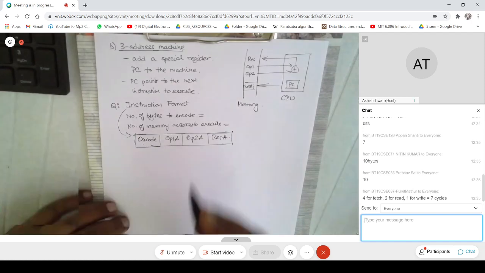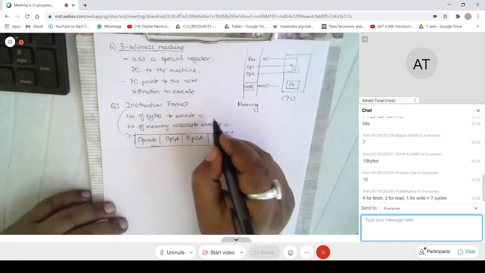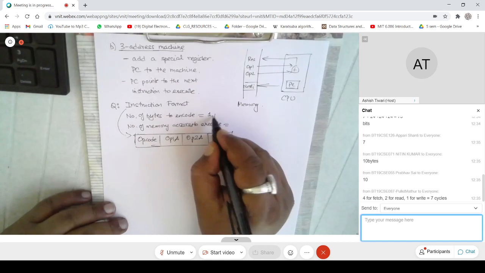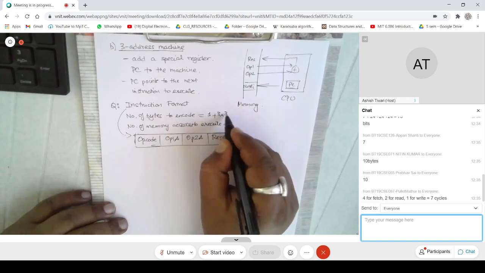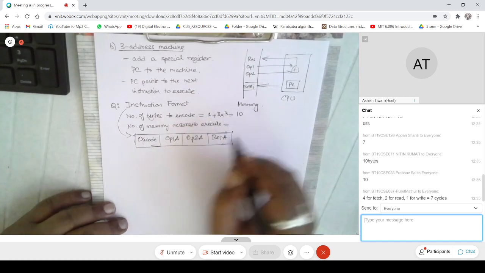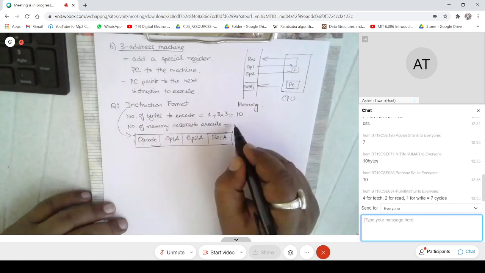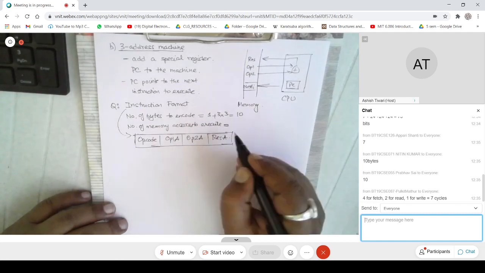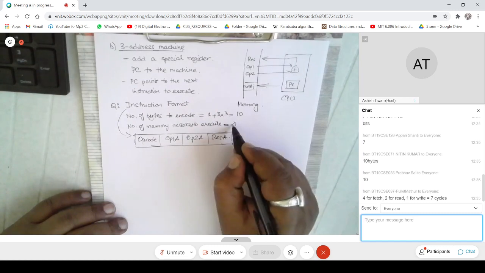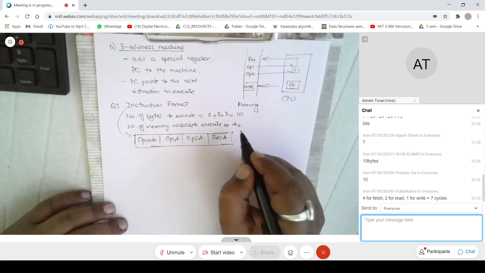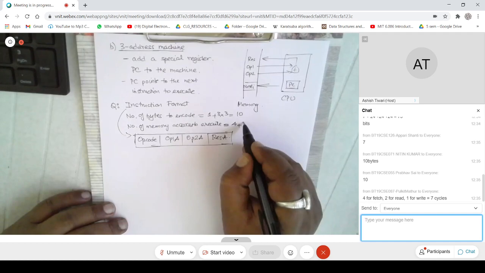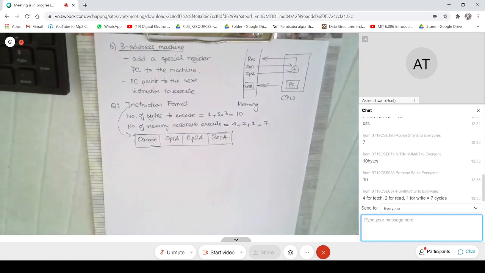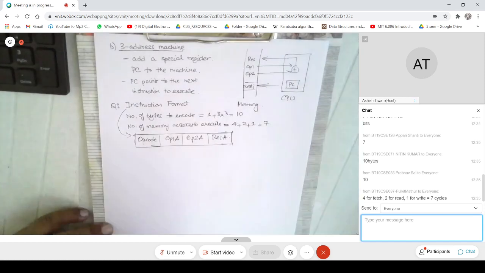Very good. So the number of bytes to encode becomes 1 plus 3 into 3, so that becomes 10. And the number of memory accesses becomes 4 plus 2 plus 1, which is 7. Is it fine with everybody? Yeah. 4 for fetching, 2 for read, 1 for write. Very good. So Pulkit has a nice answer, right?